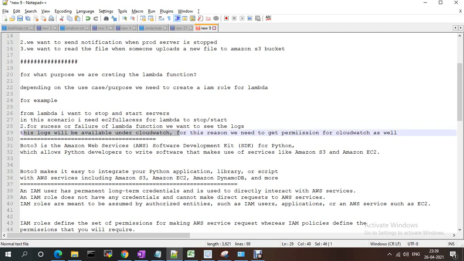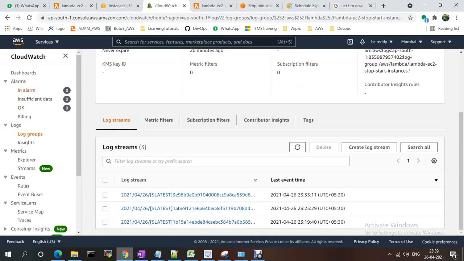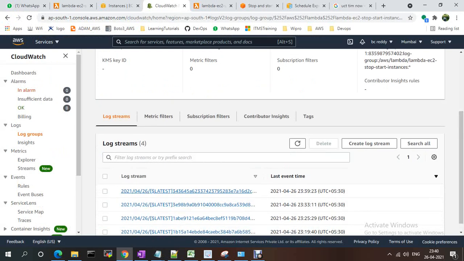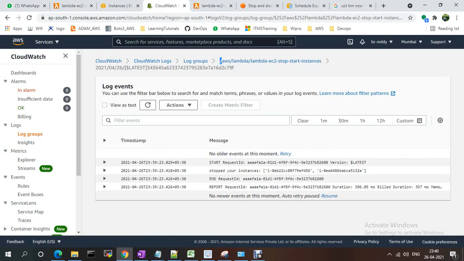These logs will be available under CloudWatch. This is the reason we gave permission to CloudWatch as well. See 39. Previously 33. Now the latest log should be created, and see the started the request.